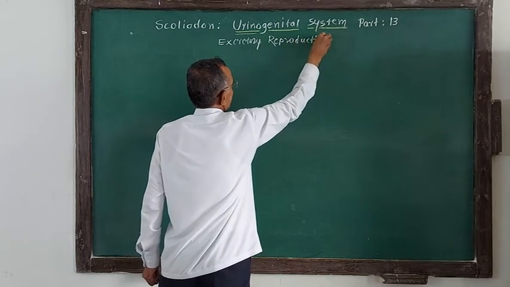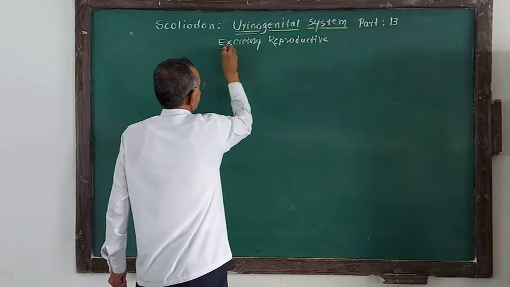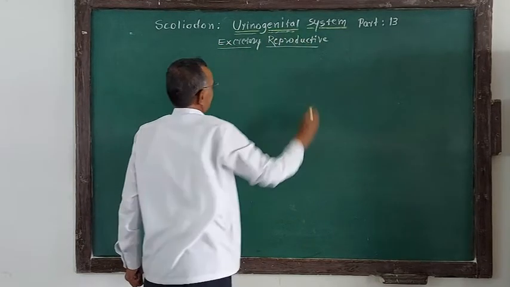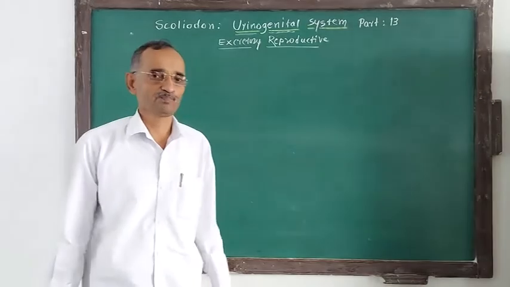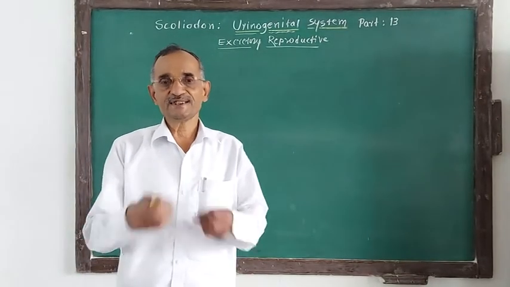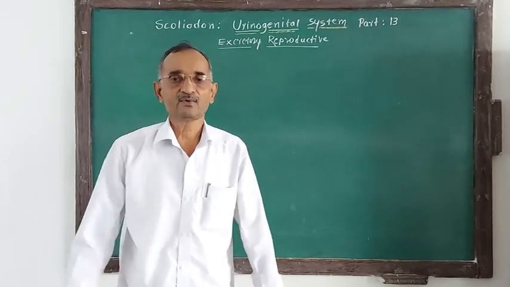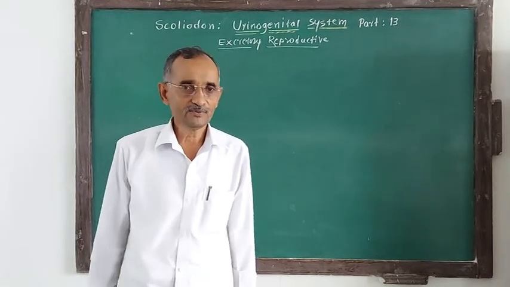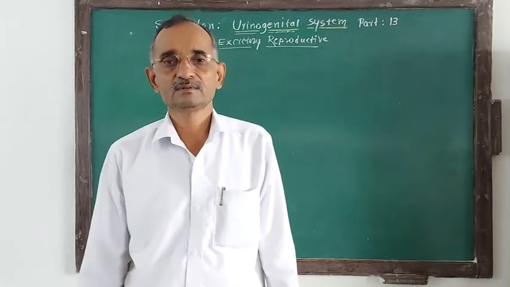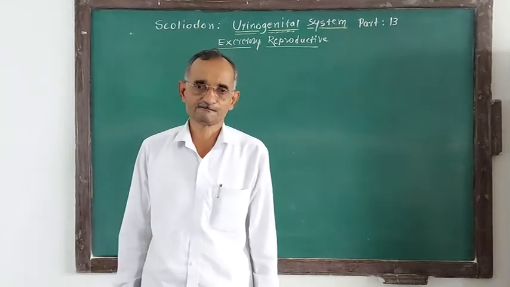So, if you consider the meaning of urinogenital system, it means the excretory system and reproductive system are associated with each other in chordates, and therefore it is studied under a common heading called urinogenital system.